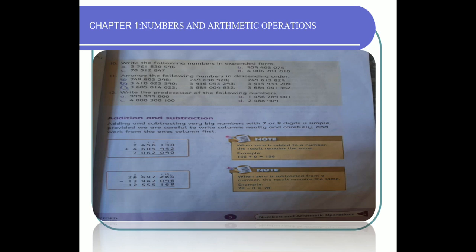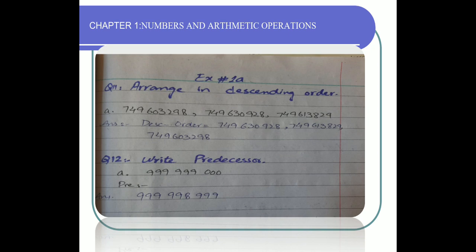Question number 12, write the predecessor of the following numbers. You have to know that descending order means from greatest to smallest. In question number 11, arrange in descending order. Find the greatest value among the given numbers, then the next smallest, and then the smallest. In question number 12, write the predecessor. Predecessor means what comes before. Simply subtract 1 from the given number and you will come to know the answer. I have done the first part.